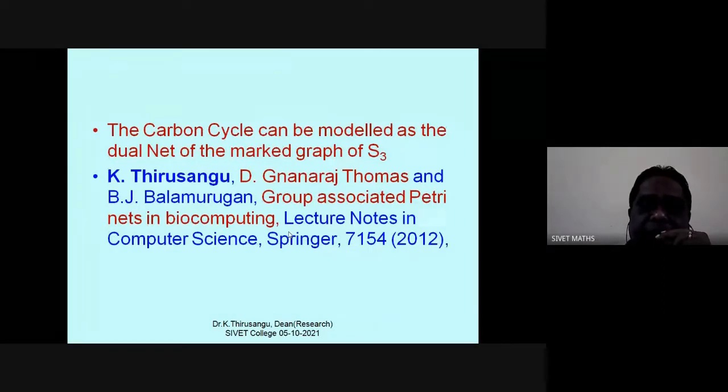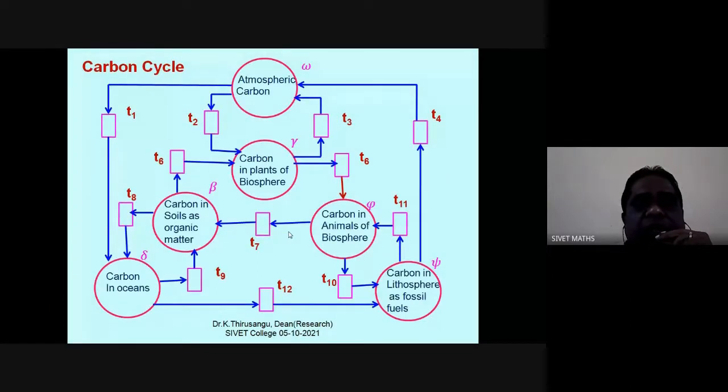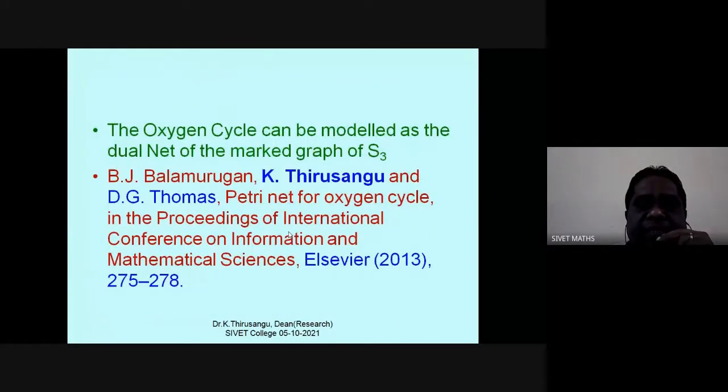The carbon cycle can be modeled as the dual net of the marked graph. Myself, Jeyaraj Thomas, and Balamurugan. Group Associated Petri Nets in Biocomputing, Lecture Notes in Computer Science, Springer, 2012. We modeled the carbon cycle. The oxygen cycle can be modeled as the dual net of the marked graph. Again, Balamurugan, myself, and Thomas. This was presented in the conference on Information and Mathematical Sciences in Punjab. It is published as Elsevier proceedings.